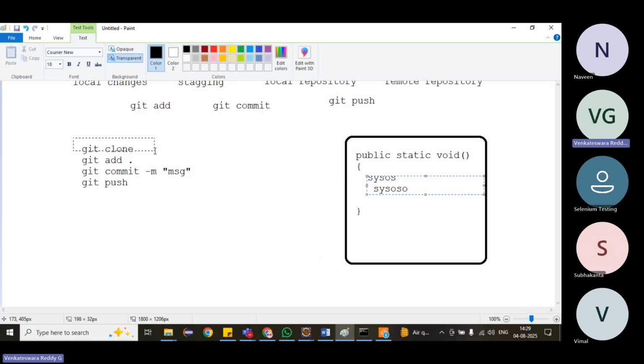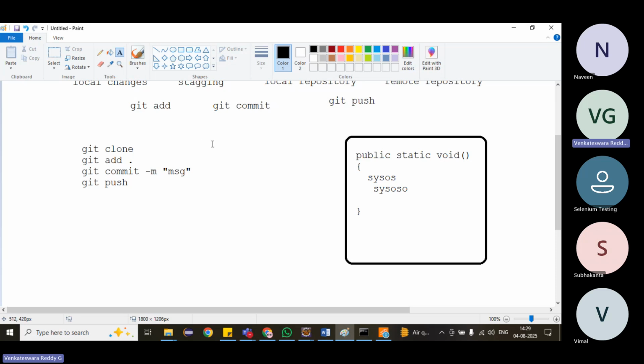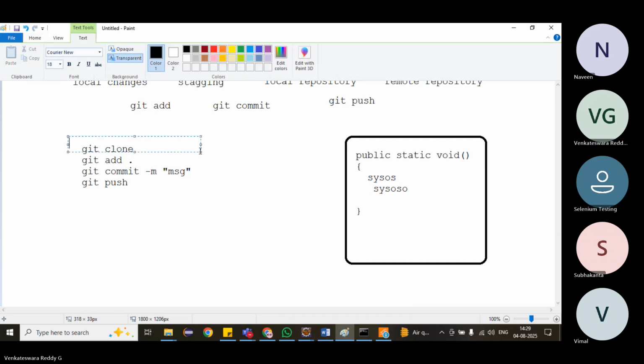Clone is only one time. We will require it only the first time, when we are taking the code from the GitHub repository. Otherwise we don't require this.